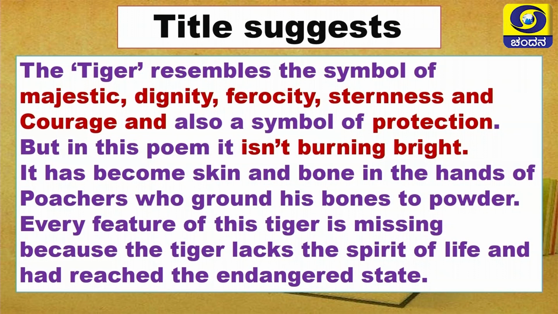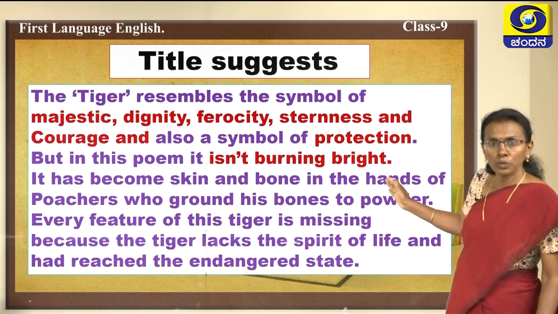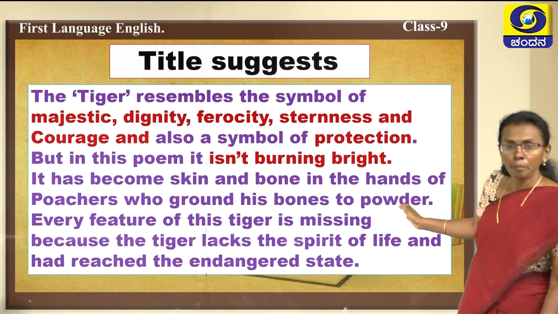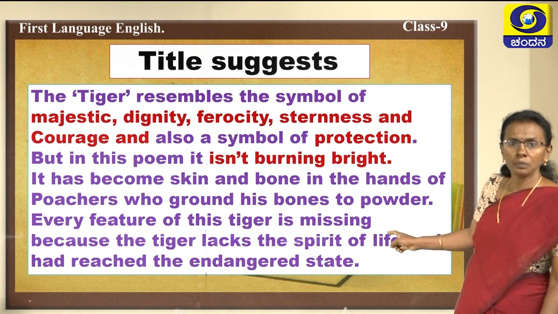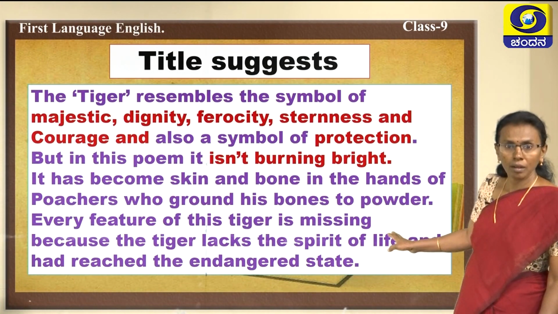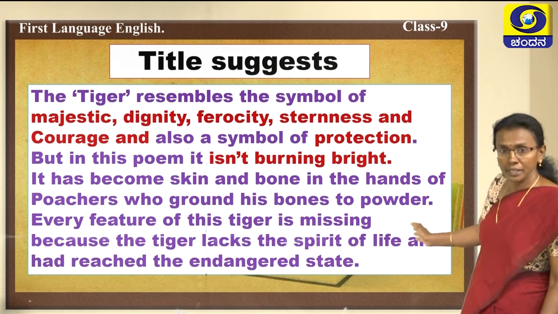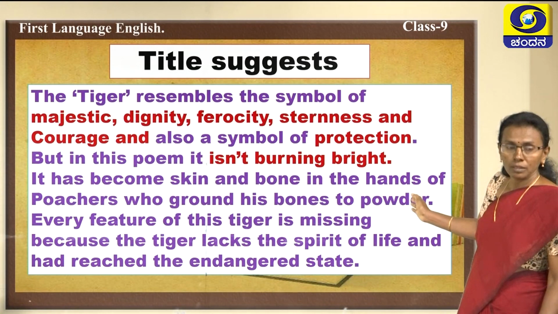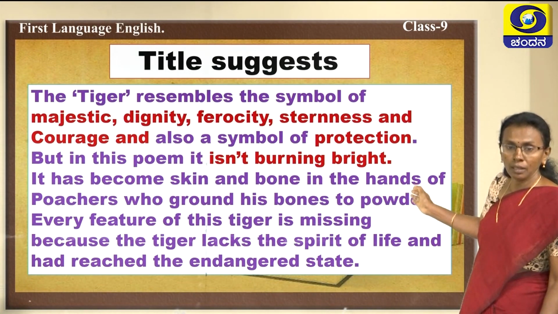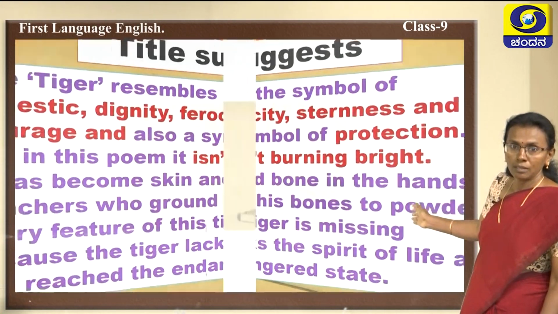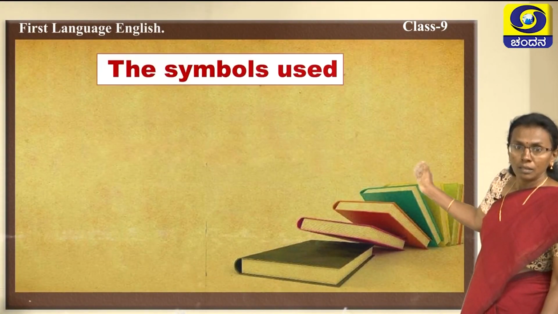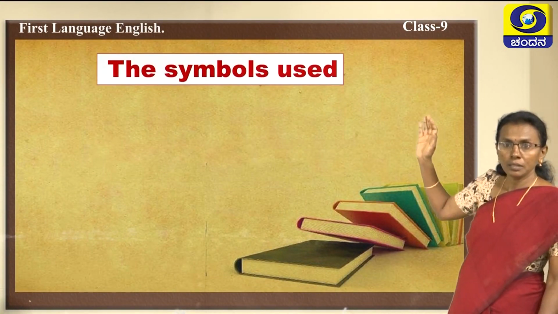But in this poem, it isn't burning. It has become skin and bone in the hands of the poachers who ground his bones to powder. Every feature of this tiger is missing because the tiger lacks the spirit of life and has reached the endangered state. Now come to the symbols used.